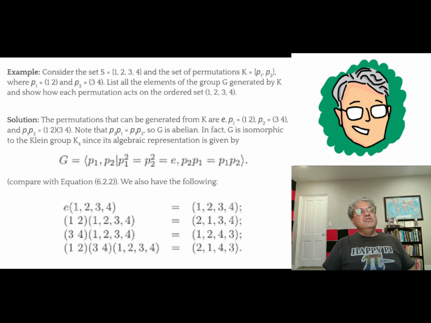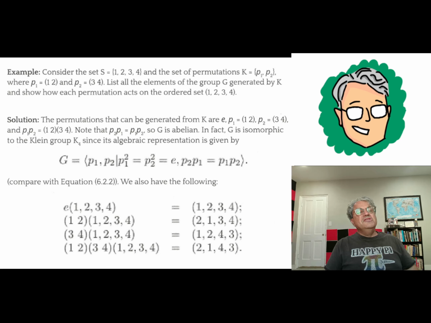P1 is the transposition. Remember, a cycle of length 2 is what's called a transposition. So we have 2 transpositions here. P1 is the transposition (1 2). This is the element that sends 1 to 2 and 2 to 1, but it leaves 3 and 4 alone. And similarly, P2 is the transposition (3 4), which sends 3 to 4 and 4 to 3, but leaves 1 and 2 alone.